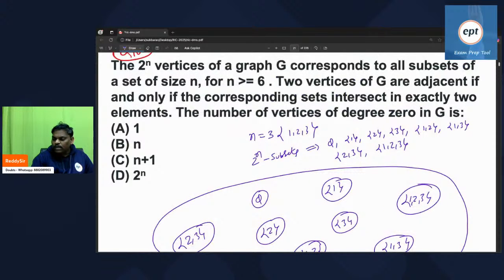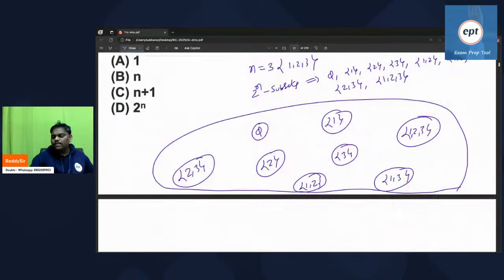Two vertices of G are adjacent if and only if the corresponding sets intersect in exactly two elements. Exactly two elements should be in the intersection. So if you do intersection of these two people, the intersection will be 1 3. Yes, they are adjacent.